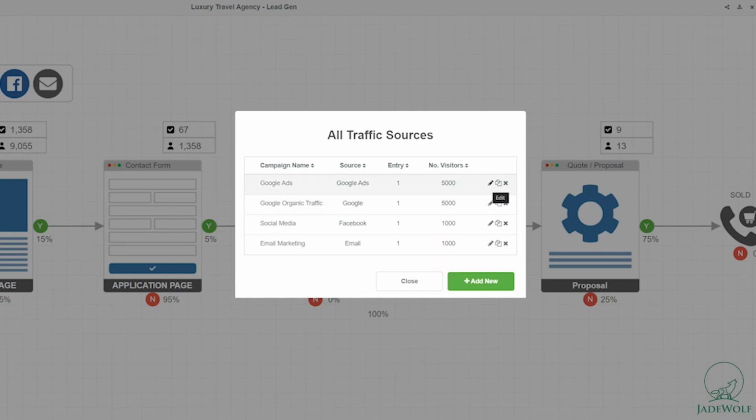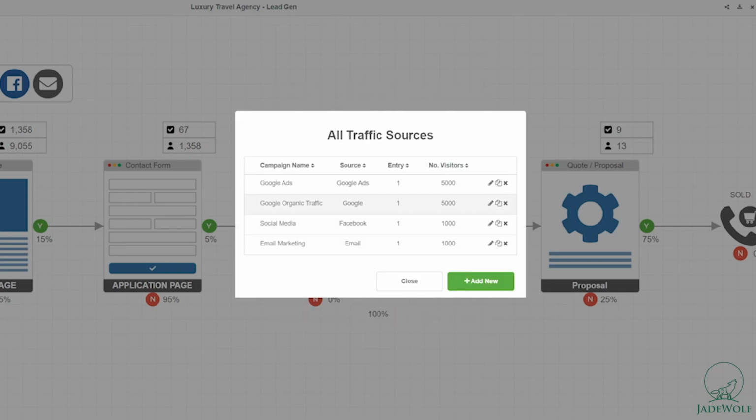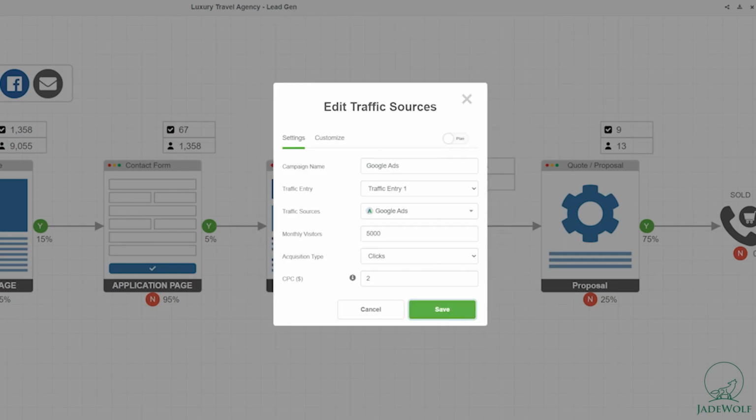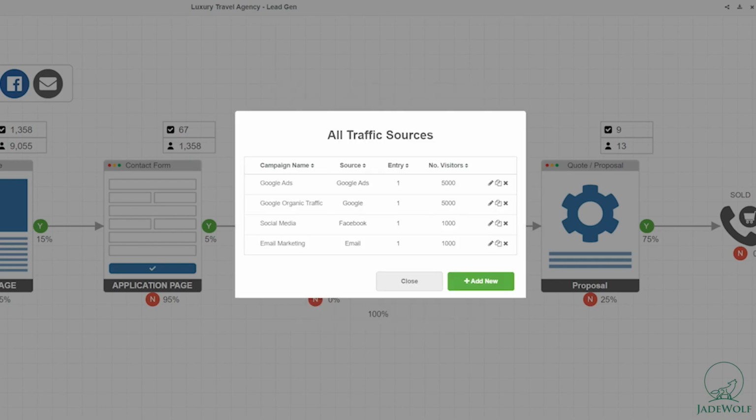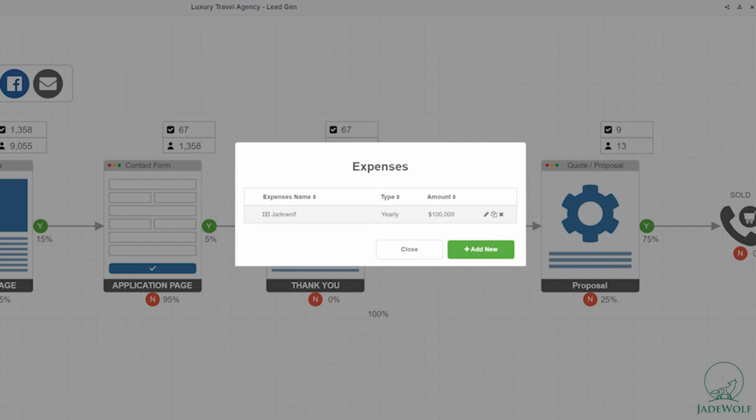And then some Google ads from the Google Ad Suite, some search ads, some display ads, maybe even YouTube ads, you name it. The software supports a lot of different traffic channels. As you can see, we can program in everything under the sun here, which is great. But let's start with a simplistic mix, since a lot of medium-sized luxury travel agencies usually have a combination of those traffic channels, paid and organic.